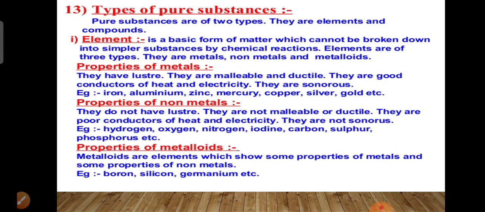Elements can normally be divided into metals, non-metals and metalloids. What are the properties of metals, non-metals and metalloids? Metals usually show some or all of the following properties. They have luster. Luster means shine; they have a shiny surface. They are also malleable and ductile.